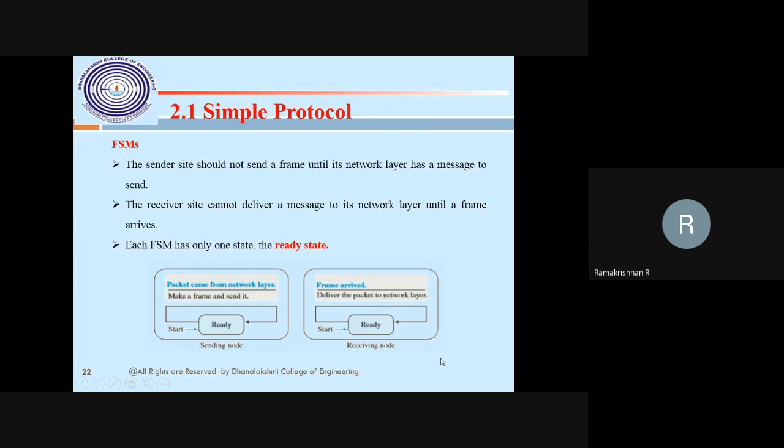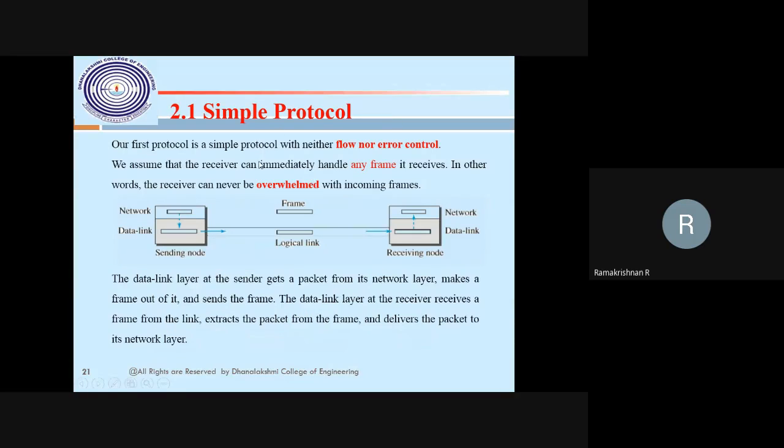That first state is a begin state, that means ready state. If the data is ready, then only push it. This is only one state diagram, that is an FSM. If I go for stop and wait, what will happen? Ready, receive it. If I am not able to fetch it, wait, then store or block it, then it will go. That's what the states are. So in the simple state, whenever I have the capacity to receive, only that much of the data rate I can receive. No extra things. That type of thing is normally called a simple protocol.